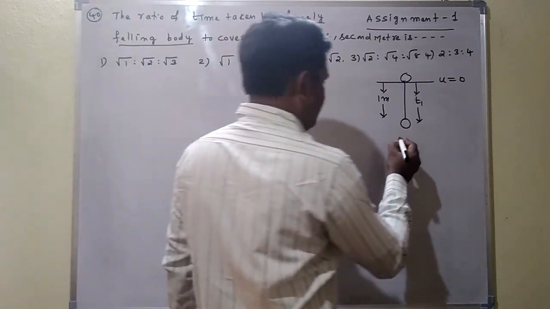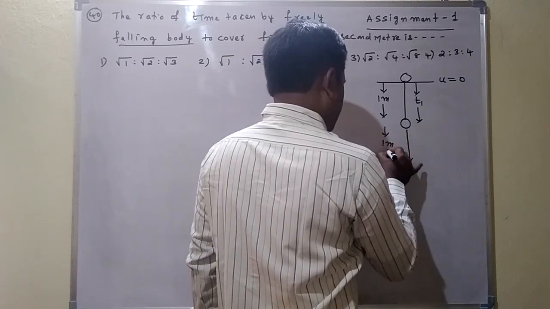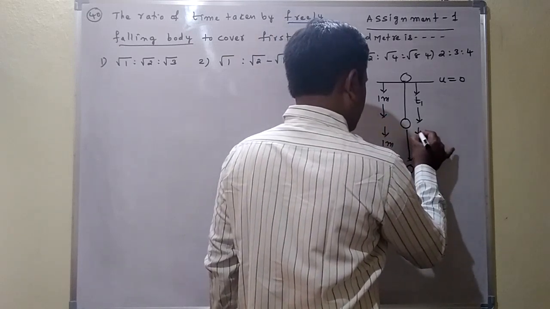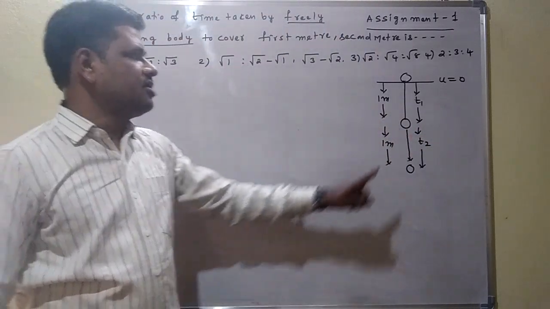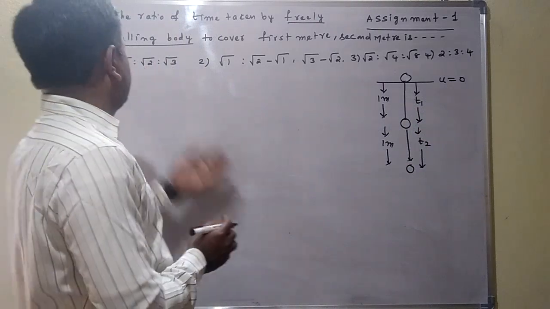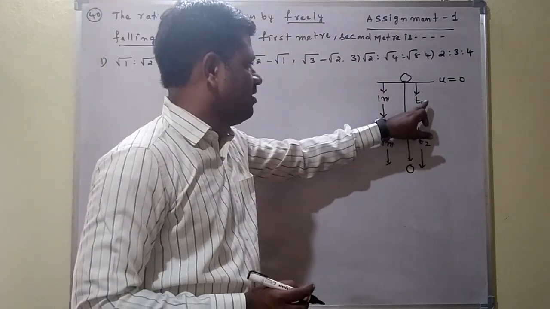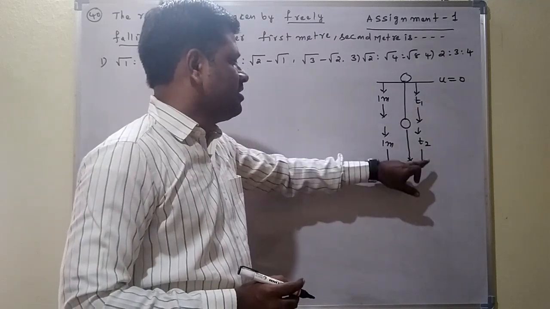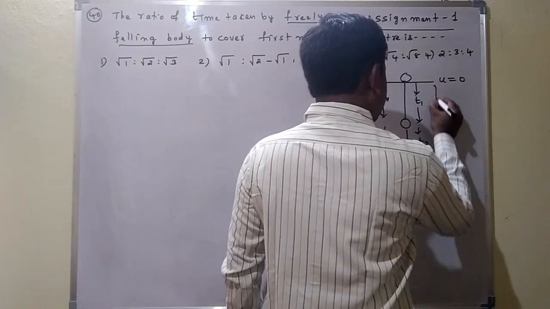Second meter means another 1 meter, which it travels in time t2. This is time t2. They are asking the ratio of t1 to t2, the ratio of time taken by a freely falling body to cover the first meter and second meter. First meter is covered in T1 time, second meter is covered in T2 time. This total time I will consider as T.